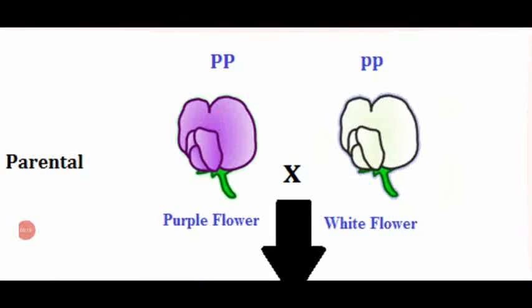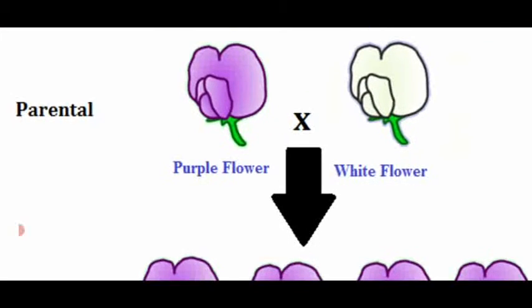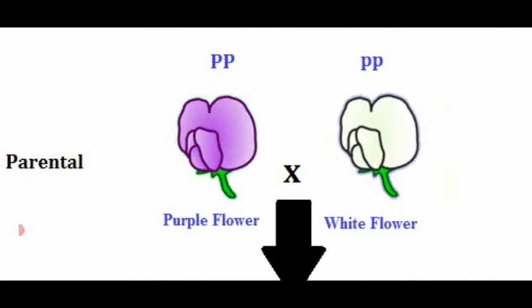Dear students, this is the flower color. The previous diagram you have seen was the height of the plant. Here we are going to see the color of a flower. First one, purple color, is dominant, so it is denoted as capital P, capital P. The color of the flower is purple.